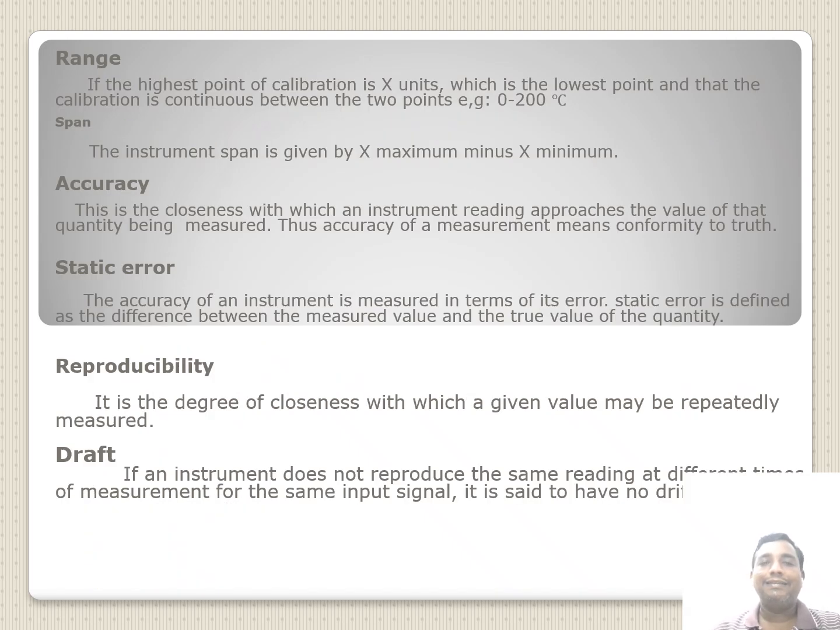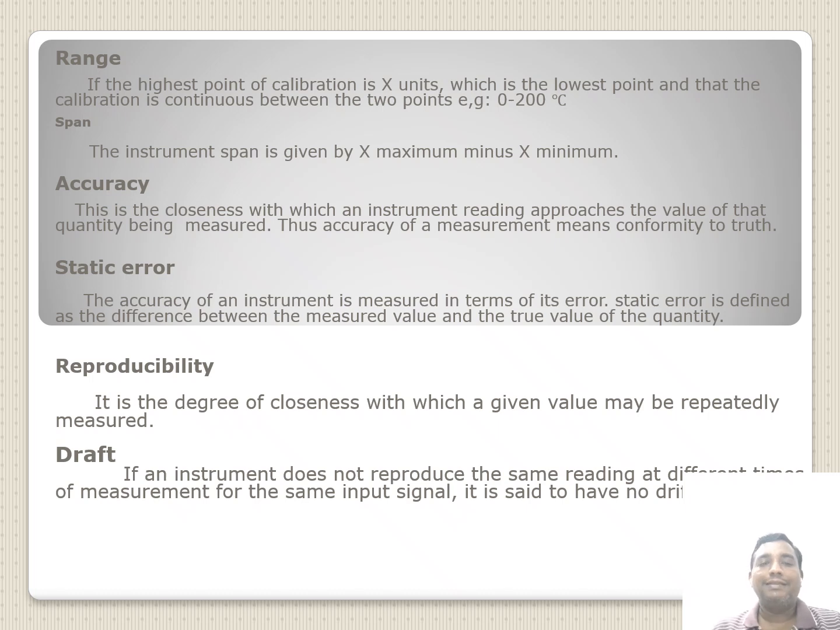Range is the highest calibration value and the lowest calibration value. That is the distance between the highest limit and the lowest limit. For example, if you measure temperature with a thermometer, 0 to 200 degrees Celsius is the limit. So that is the range. Span. The instrument span is given by x maximum minus x minimum, highest value minus lowest value. That is span. Then accuracy.